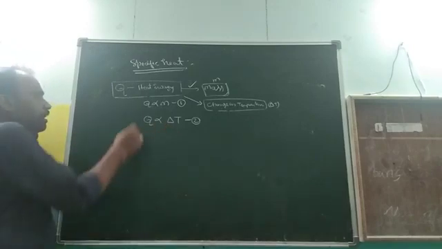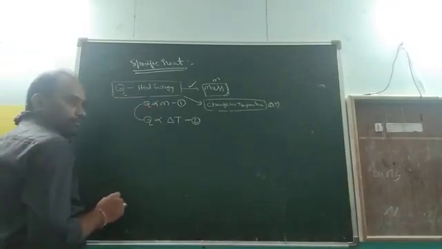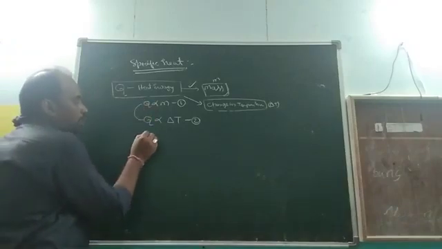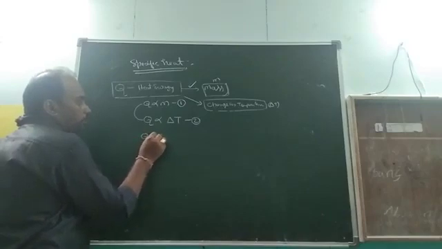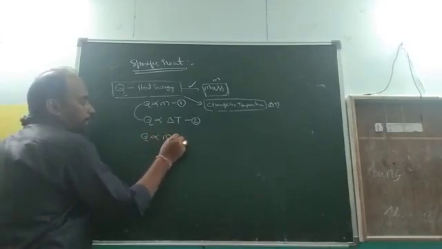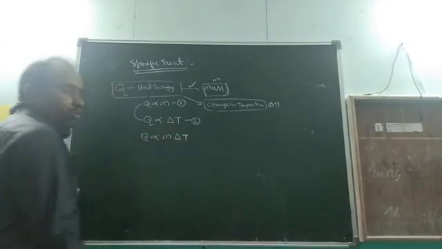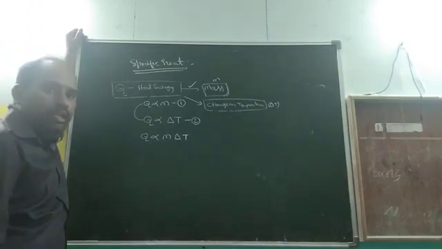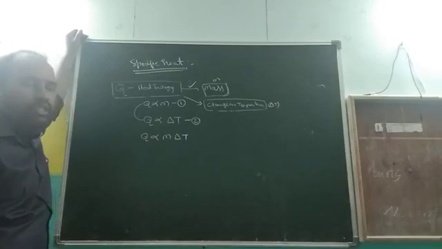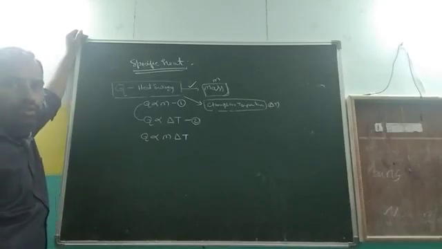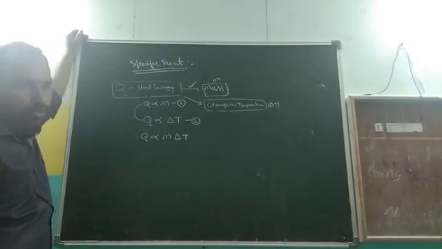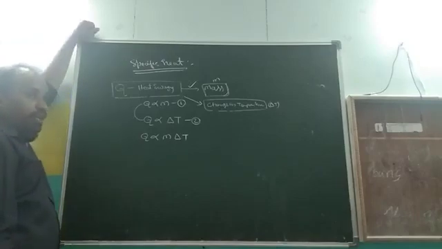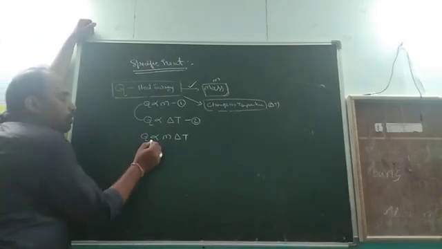Okay, are we clear? From the two relations we write Q is proportional to M delta T. Q means gained or released heat energy, M means mass of the substance, and delta T means change in temperature. This is the most important concept to remember.